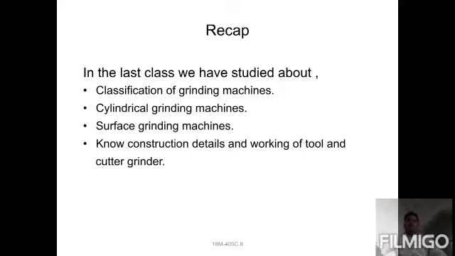The classification of grinding wheels and grinding machines. Generally, the classification of grinding machines is: external type cylindrical grinders, internal type cylindrical grinders, and surface grinders. Next is the tool and cutter type of grinders, and next is the form type of grinders. These are the classifications. The first one is the cylindrical type of grinding.